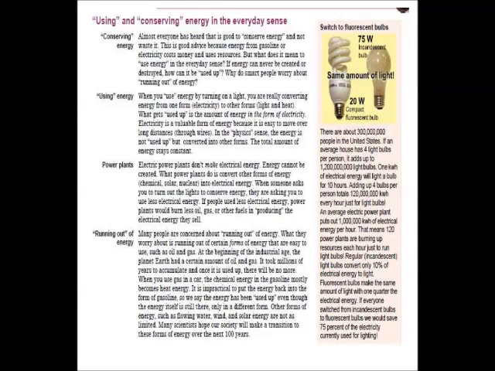When you use energy by turning on a light, you are really converting energy from one form, electricity, to other forms, light and heat. What gets used up is the amount of energy in the form of electricity. Electricity is a valuable form of energy because it is easy to move over long distances through wires. In the physics sense, the energy is not used up but converted into other forms. The total amount of energy stays the same.